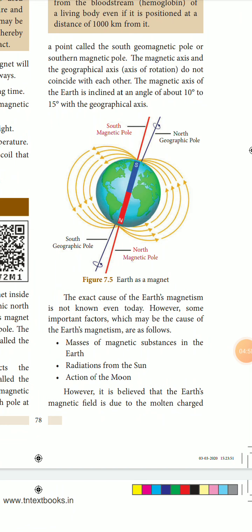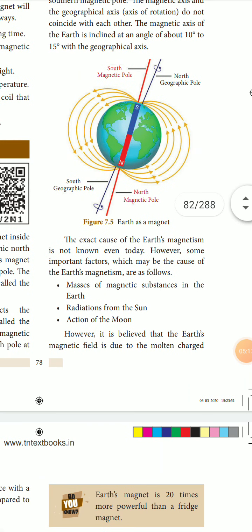The magnetic axis and the geographical axis do not coincide with each other. They will never coincide. They will not mix with each other. The magnetic axis of the earth is inclined at an angle of 10 degree to 15 degree with the geographical axis. They will never coincide with each other.